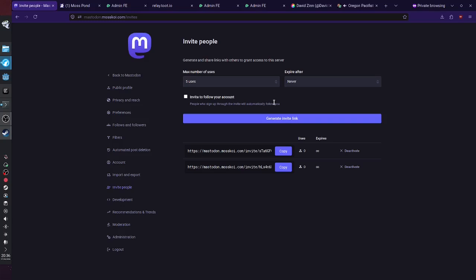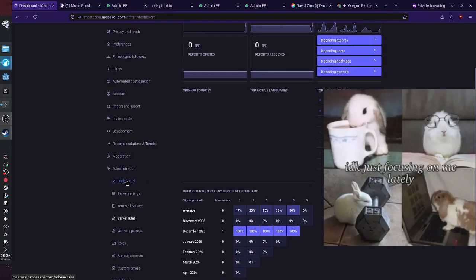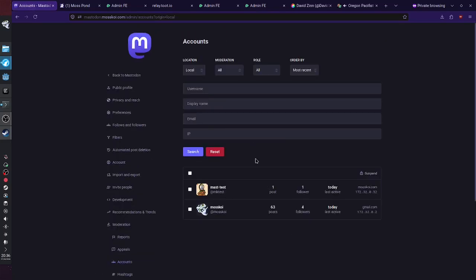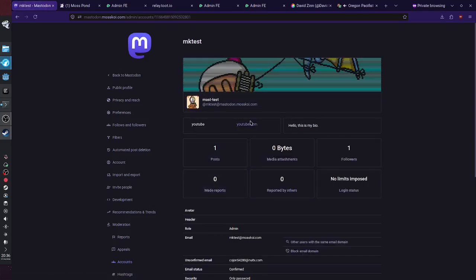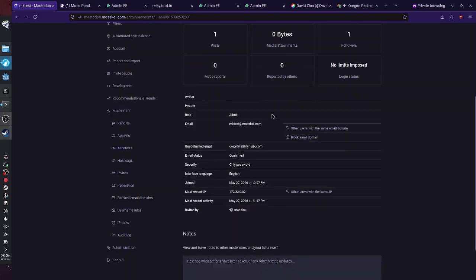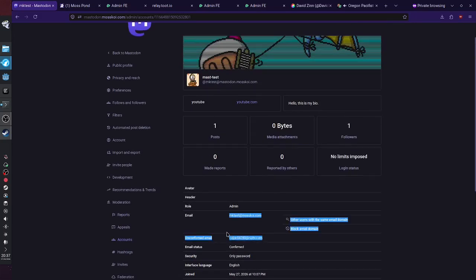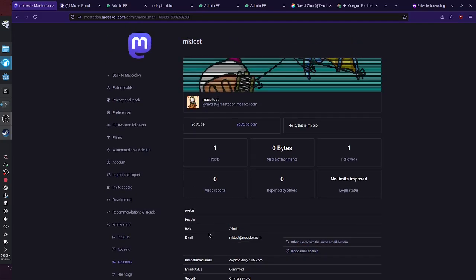They can input a fake email, but they will not be told they're on the list to be accepted. So the administration has to get in touch with them once they finish their account, and then go to moderation accounts. Come over here, and you will be able to enter their created account and basically accept their sign up without them really having to do anything with email. This is a temp email I tried using. Whatever, it's not even a real email. I don't care.